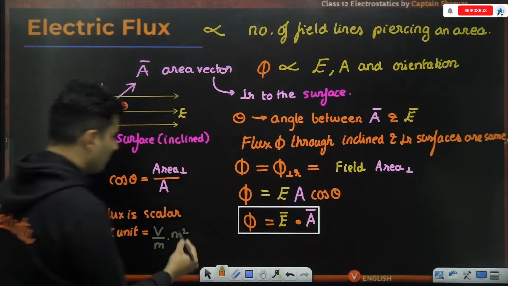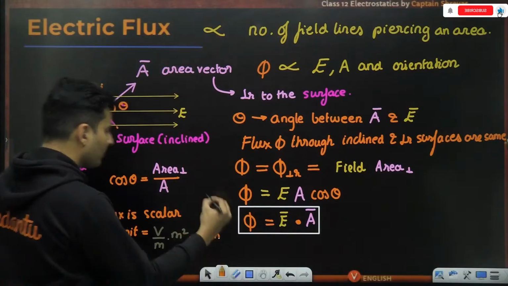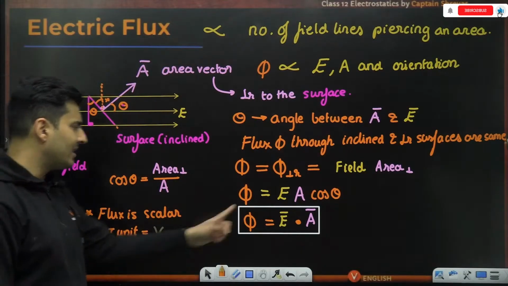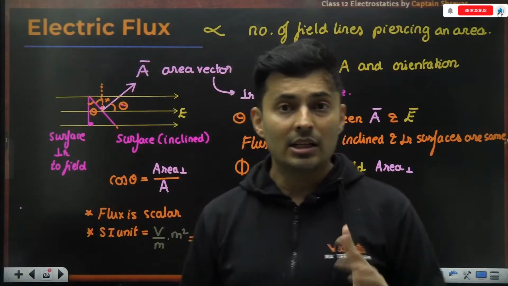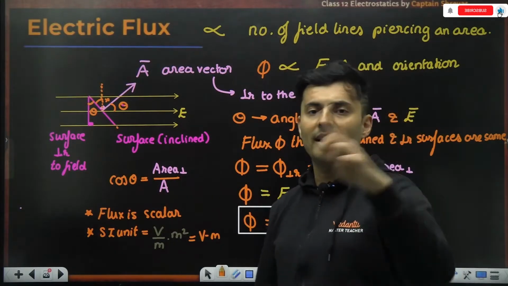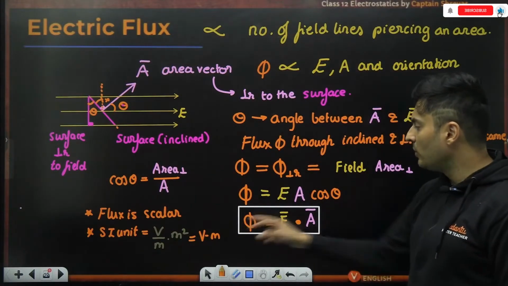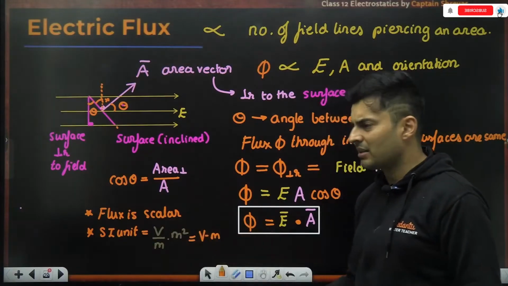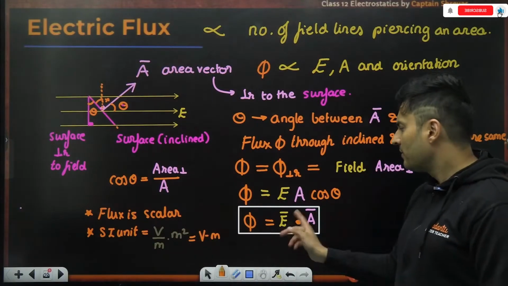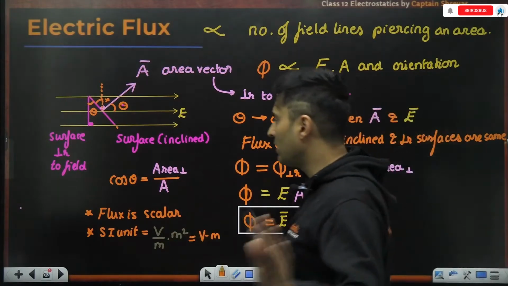So when you cut meter, it will become volt meter. So volt meter is the SI unit of flux. A lot of students have heard them saying Weber. That is not right. Weber is the unit of magnetic flux, which is completely different. So electric flux, the unit will be voltmeter. You can also convert it into Newton per coulomb into meter square. That is also perfectly fine because field can also be written as Newton per coulomb.